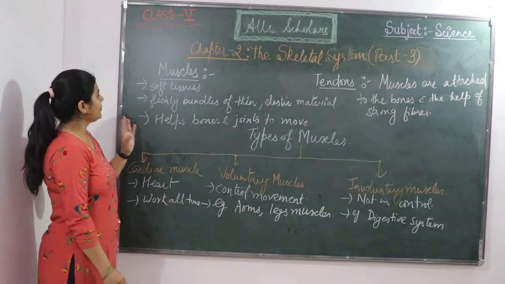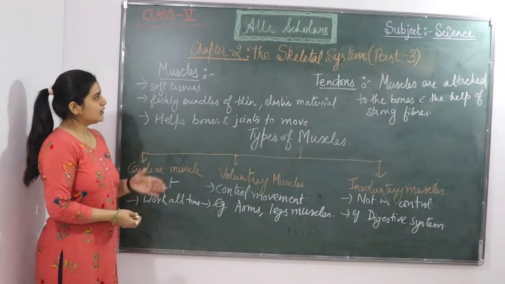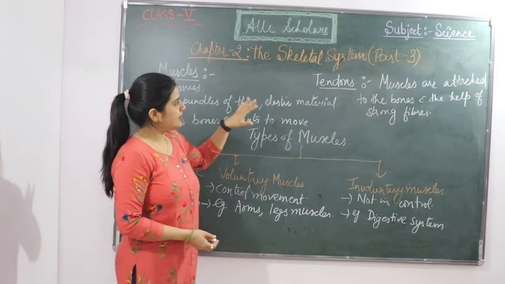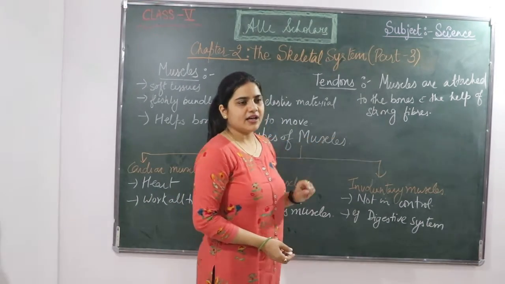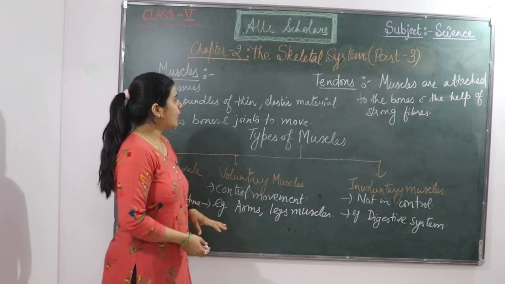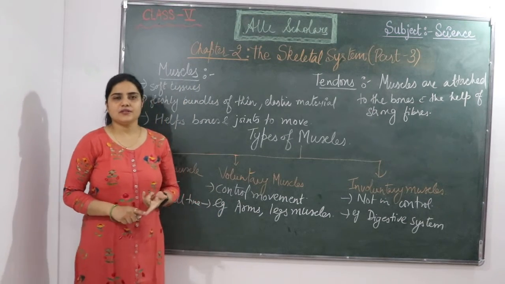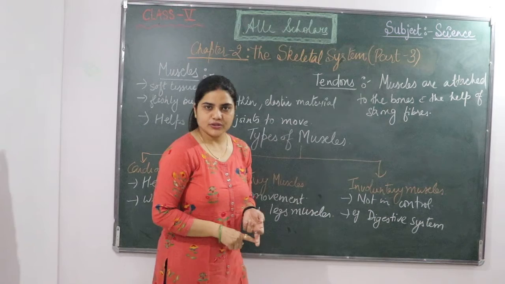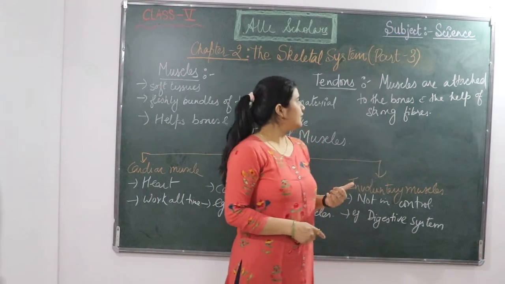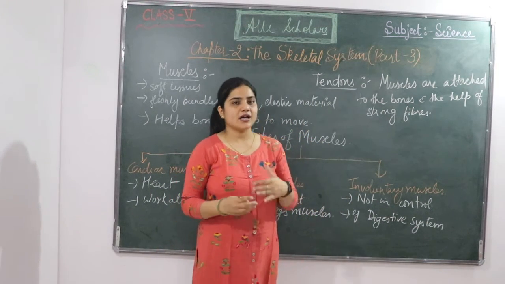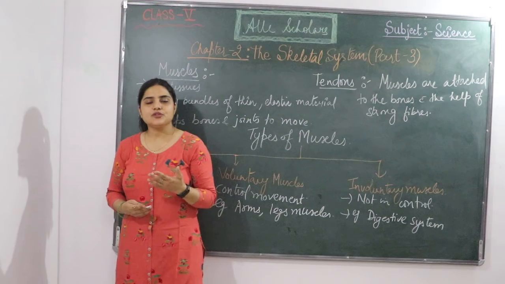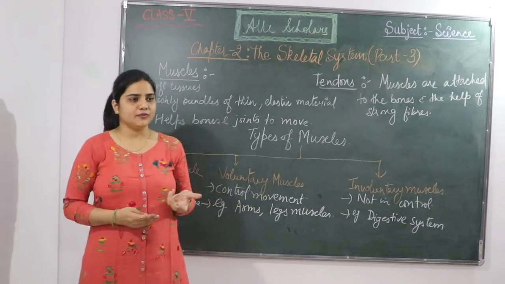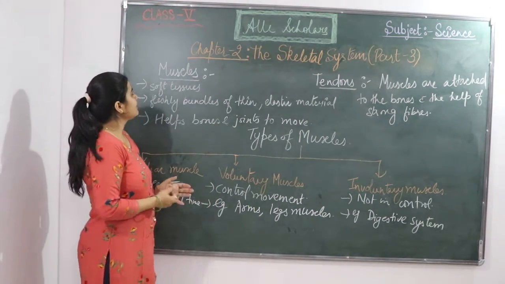So today from class 5, chapter 2, there is a continuation in the skeletal system. This is part 3, the last part of this chapter. In part 1 we studied about bones, the skeletal system. In part 2 we studied about the joints, and in this part we are going to study about the muscles, how muscles work, types of muscles, and we will see some of the functions also.